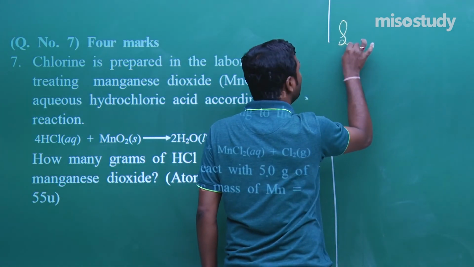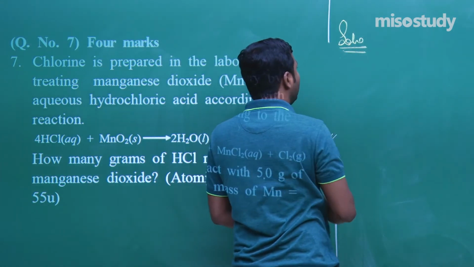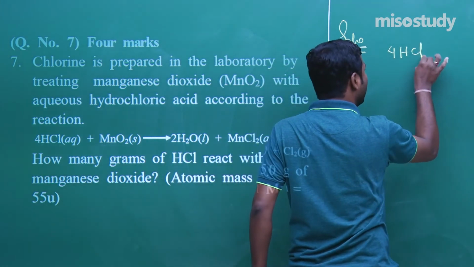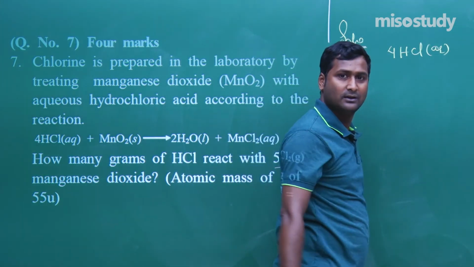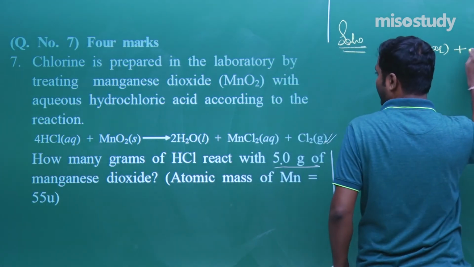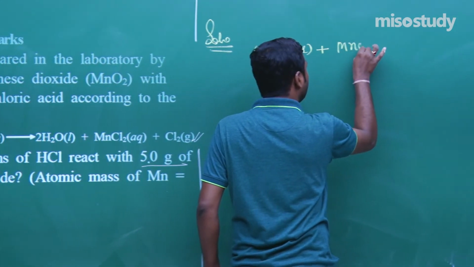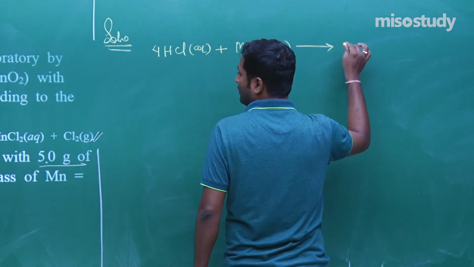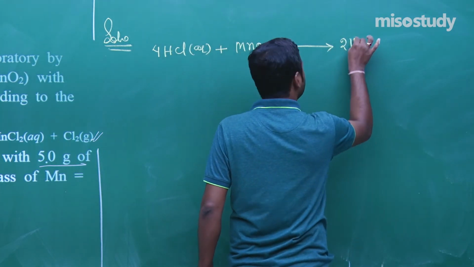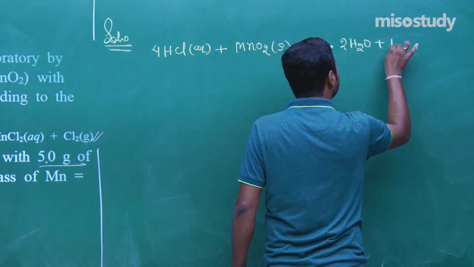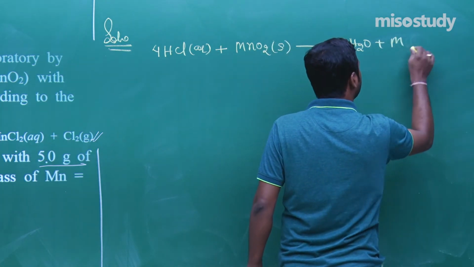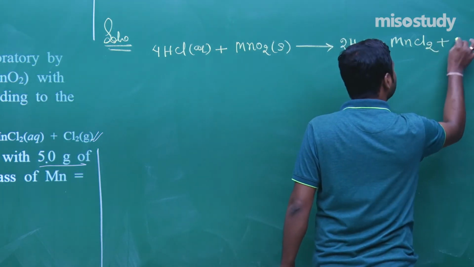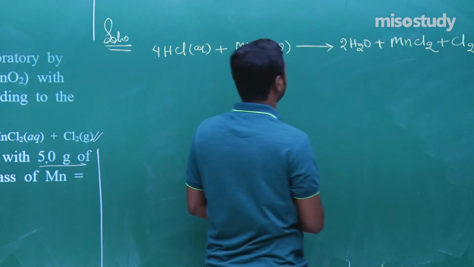Now what to do? First of all, write the equation, that is 4 HCl (aqueous), clear to you, plus MnO2 in solid form, which gives you 2H2O plus MnCl2 plus Cl2. This is the equation.